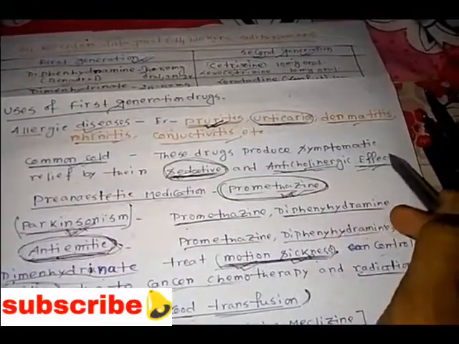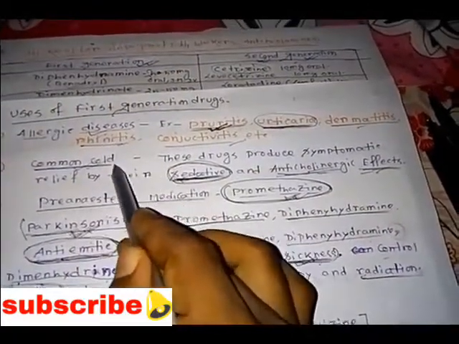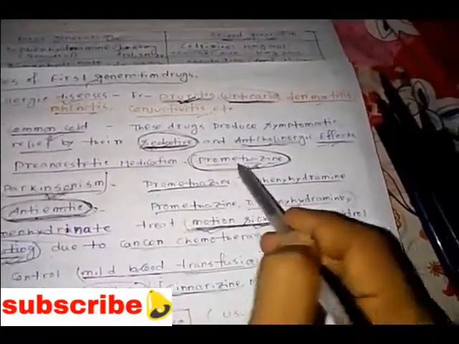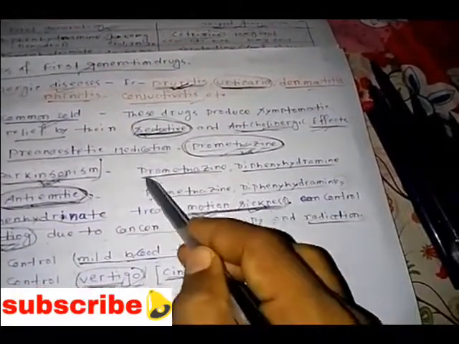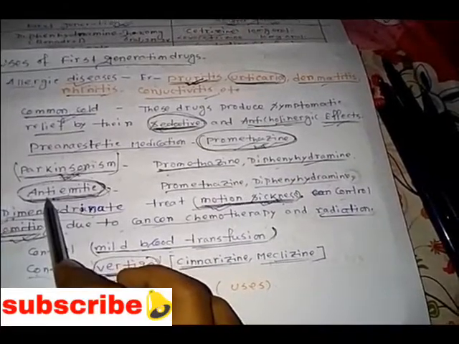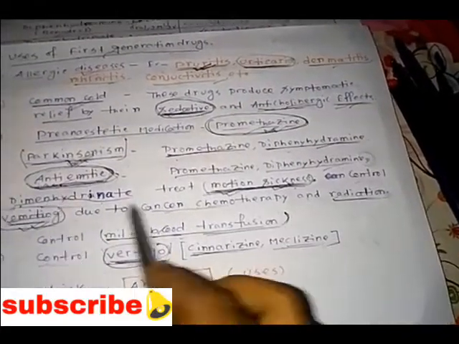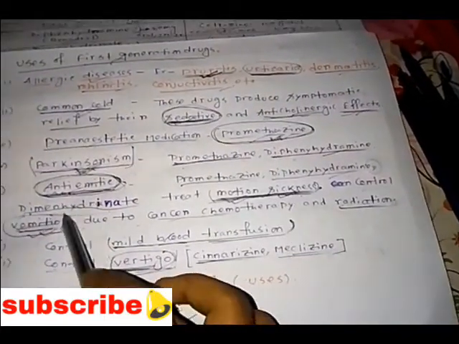They also control mild blood transfusion reactions, and for vertigo we use cinnarizine and meclizine. To remember the uses of the first generation drugs: A square, P square, V square, C. A for allergic diseases, A for antiemetic, P for pre-anesthetic, P for Parkinsonism, V for mild blood transfusion reactions, V for vertigo, C for common cold. These are all the uses of the first generation drugs.